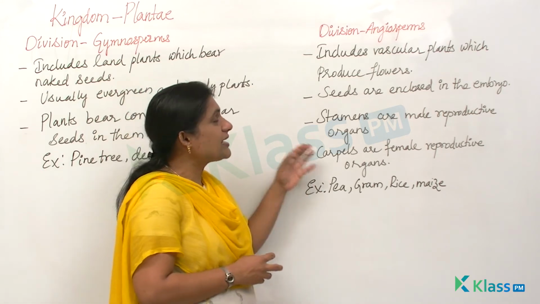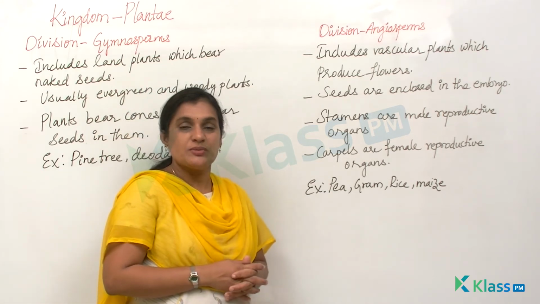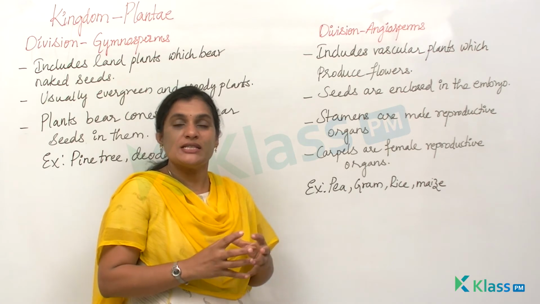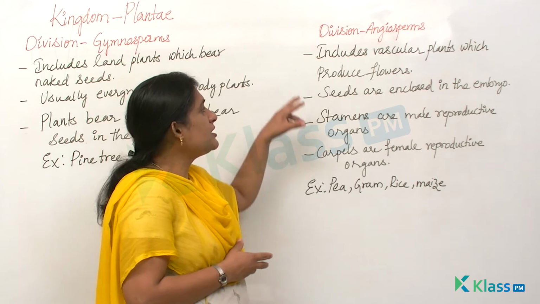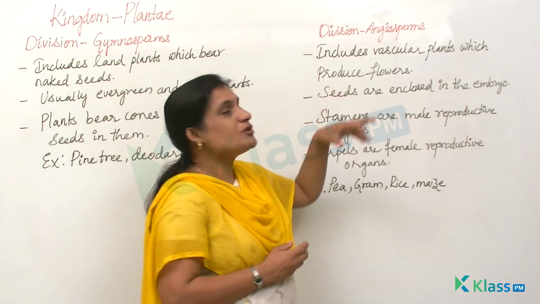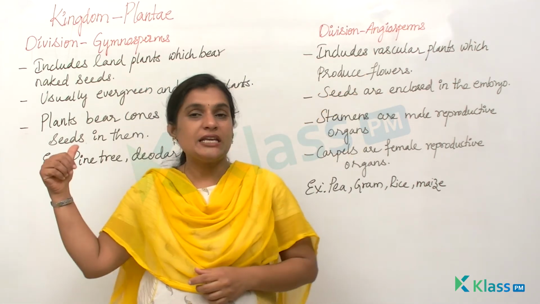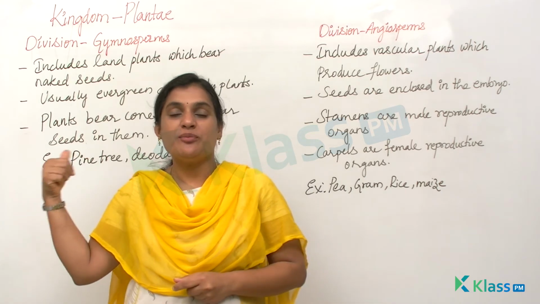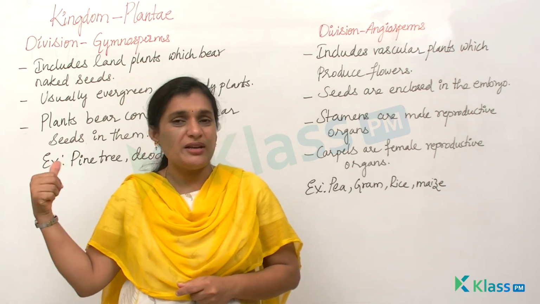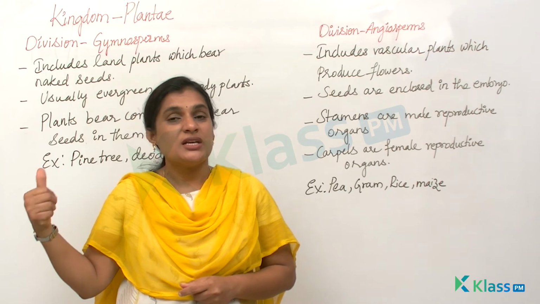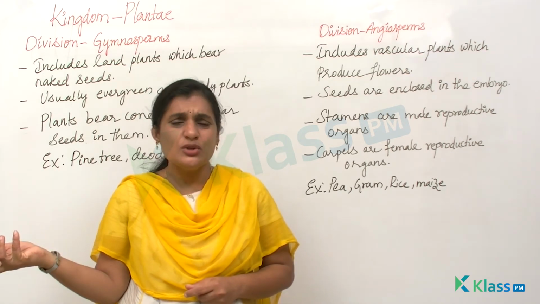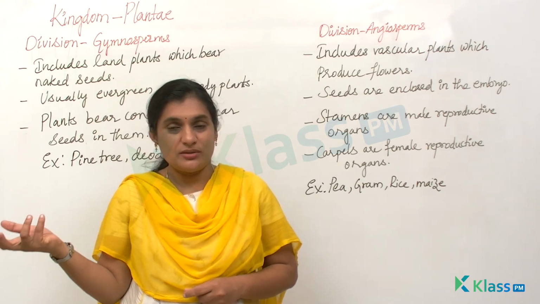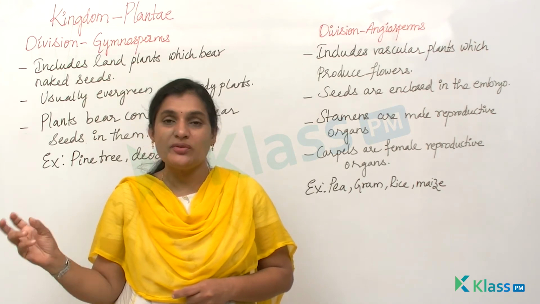And when we talk about the next division, angiosperms, you can see the seeds enclosed inside a fruit, right? It includes vascular plants which produce flowers. That means in case of gymnosperms, the plants do not produce any flower. Pine plants do not produce any flower. Instead, they have cones which bear the seeds, and these seeds are used for propagation of the plant, right? That is the reason we call them coniferous plants.